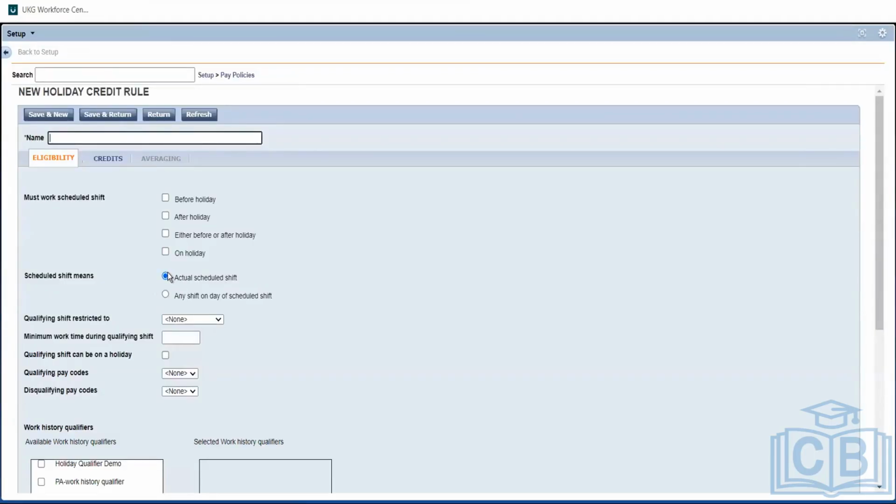So he just needs to choose this condition. He needs to work either before or after the holiday. So if he's working any 1 day, he will get credit. If he's taking leave on both days, he'll not get credit. That's it. Yeah, the manufacturing companies follow this kind of policy.